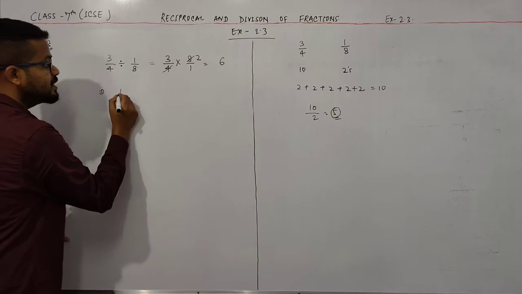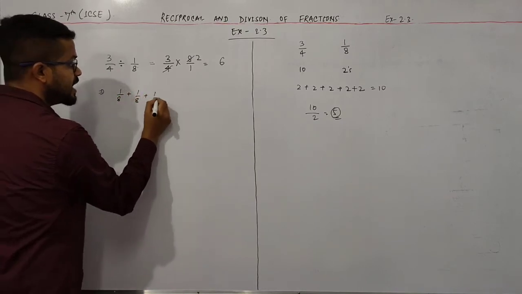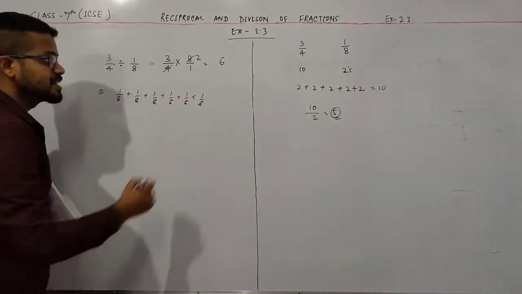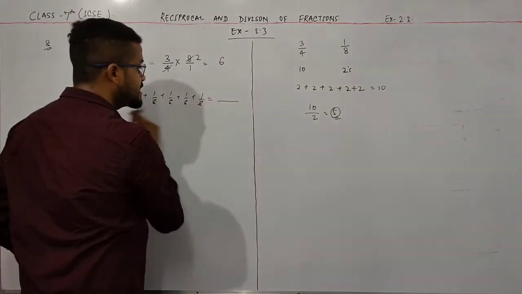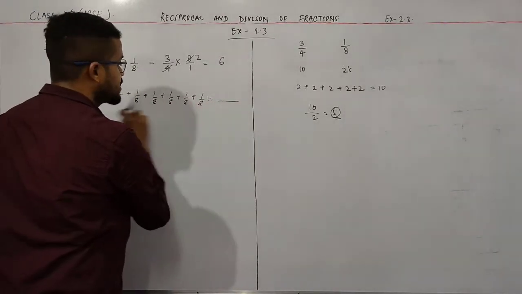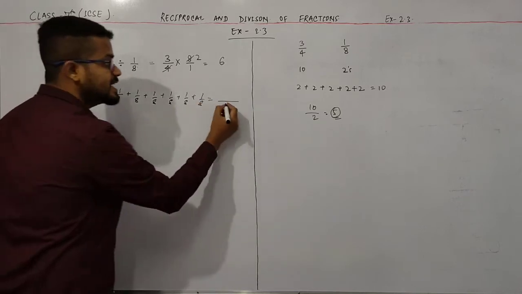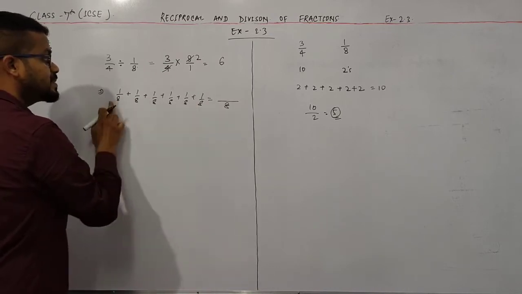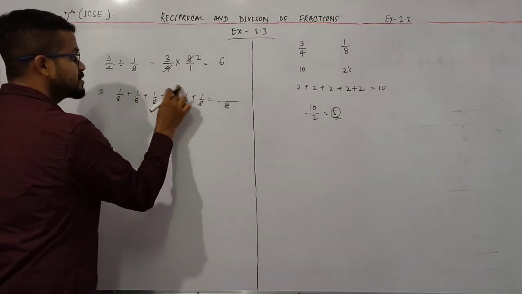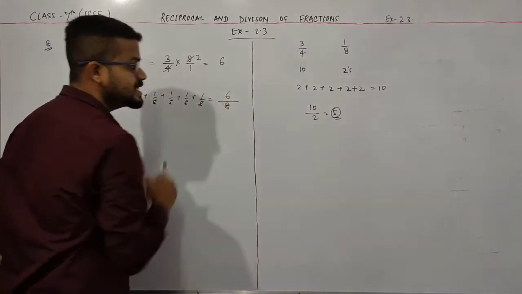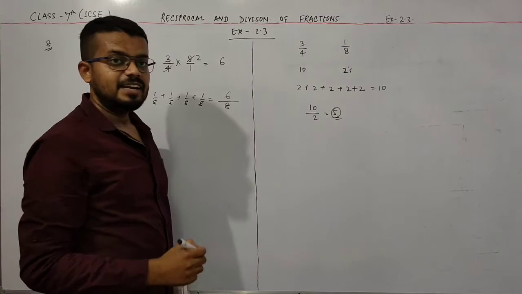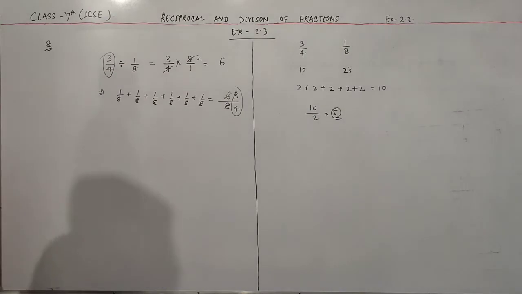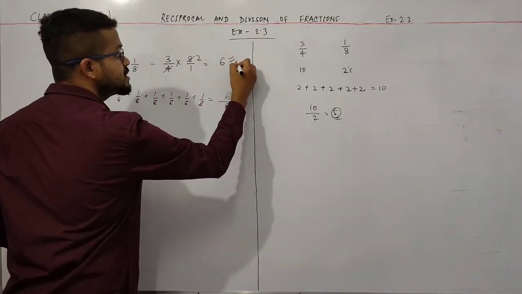Here if I write 1 by 8 six times and add all these numbers, 1, 2, 3, 4, 5, 6, then take the LCM, which is 8, and divide each term by 8, so 8 divided by 8 is 1 always. So 1 plus 1 plus 1, 1, 2, 3, 4, 5, 6. So I write 6 by 8, and if I divide 6 and 8 by 2, this is 3 by 4, and this is your answer. Okay, so here 6 is your answer.